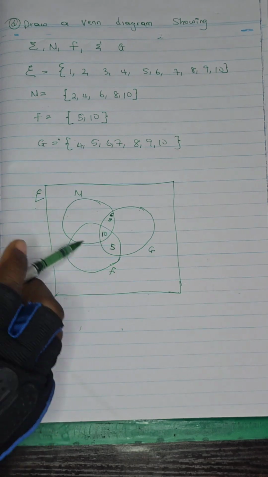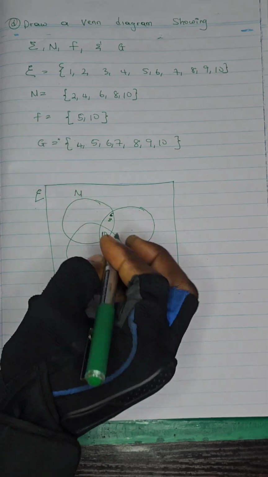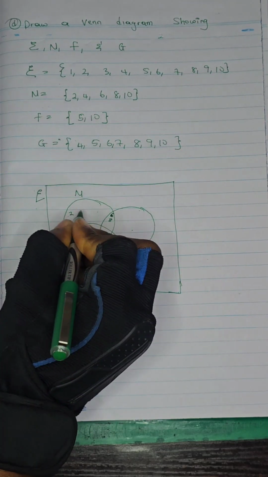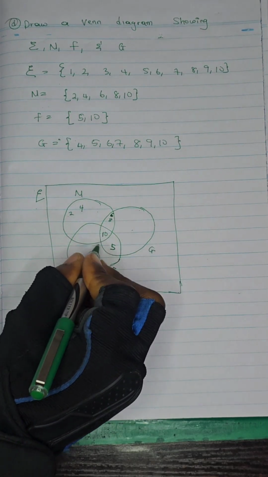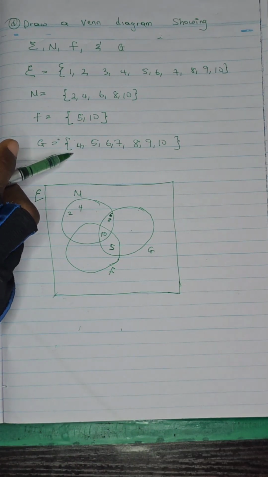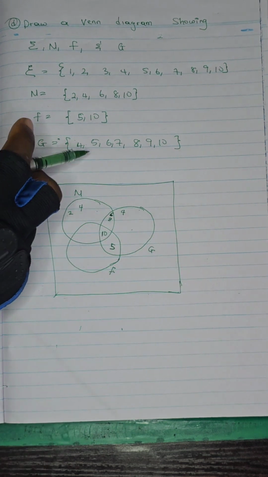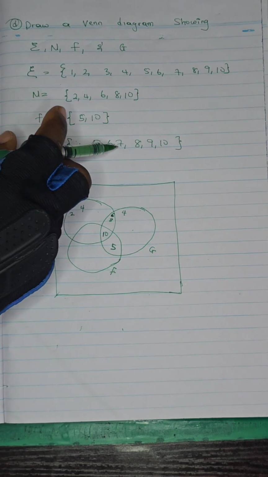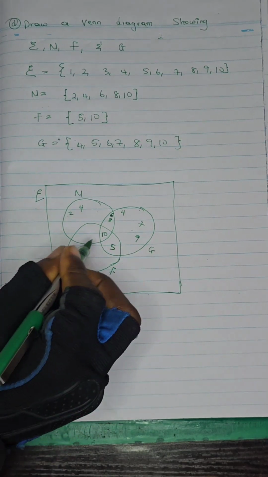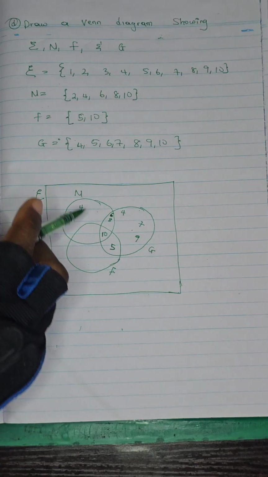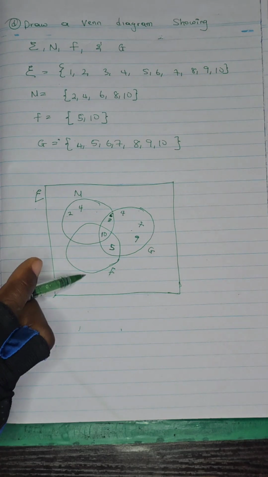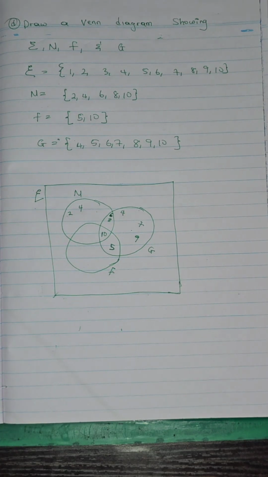So now we've taken care of the inside. Now we can fill up the remaining ones. N has 6, 8, 10, so the remaining ones are 2 and 4. The 6, 8, 10 are already here. G has 4. 4 is not here, so we can put it. 5 is already here. 6 is already here. 7 is not here, so we can put it. 8 is already here. 9 is not here, so we can put it. 10 is already here. Then F has 5 and 10, so there is nothing we can put here any longer.